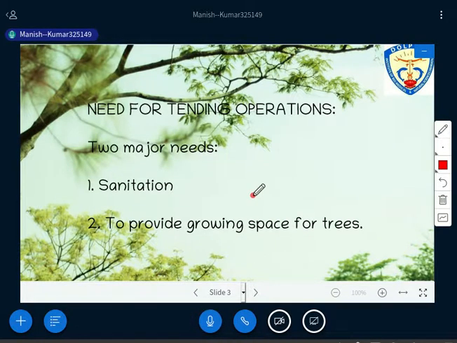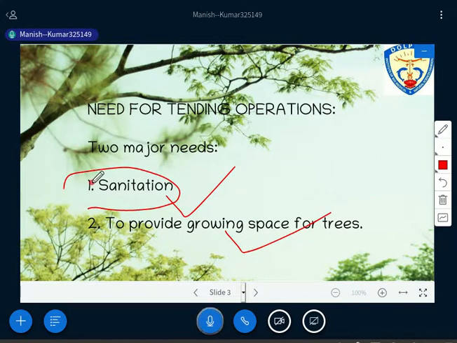Now, why do we need tending? There are two needs: one is sanitation, the second is to provide growing space for the trees. Sanitation is an act of reducing the chances of insects and other diseases. Again, sanitation is an activity through which we reduce the chance of insects and other diseases. How can sanitation be done?